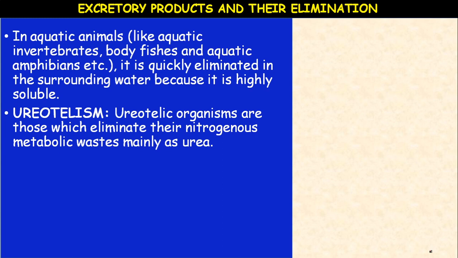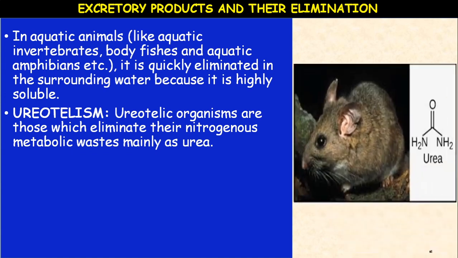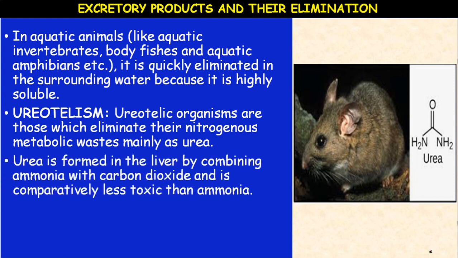Ureotelism is the second. The ureotelic organisms are those which eliminate their nitrogenous metabolic waste mainly as urea. Okay, example here, the mammal, a rat is given. Urea is formed in the liver by combining ammonia with carbon dioxide and is comparatively less toxic than ammonia.